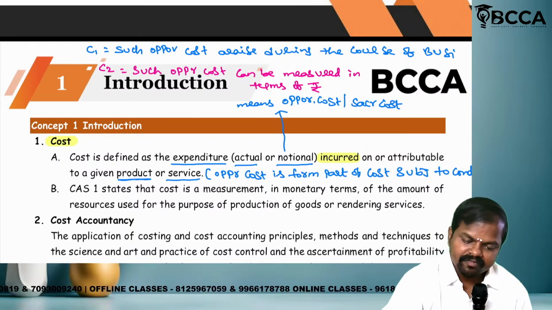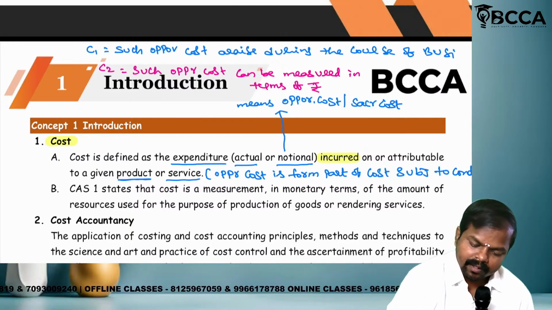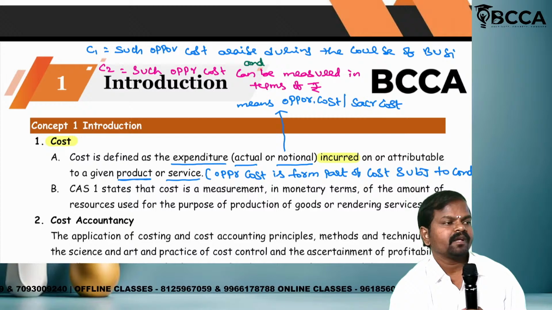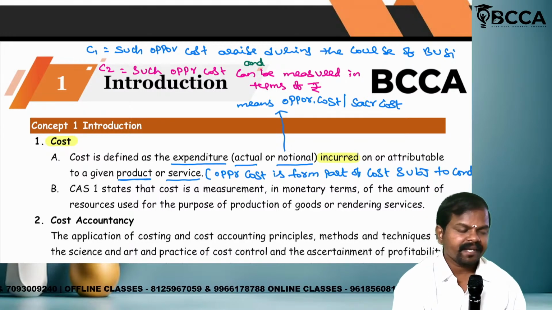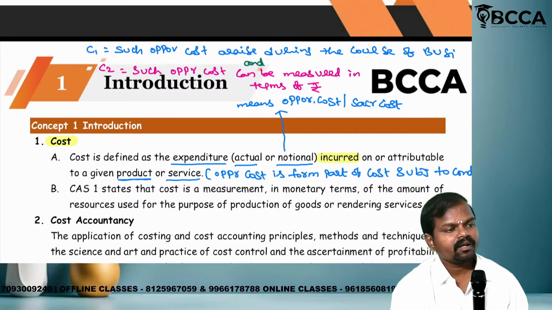Please write an AND symbol. Why? Both conditions should be satisfied. Is it clear? Excellent.